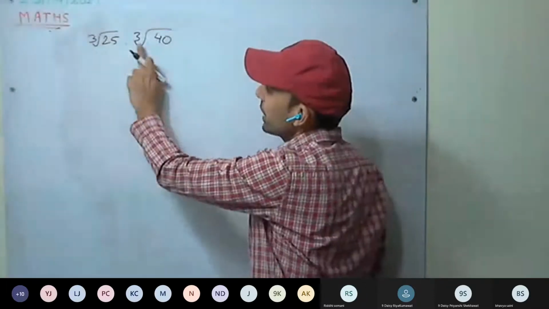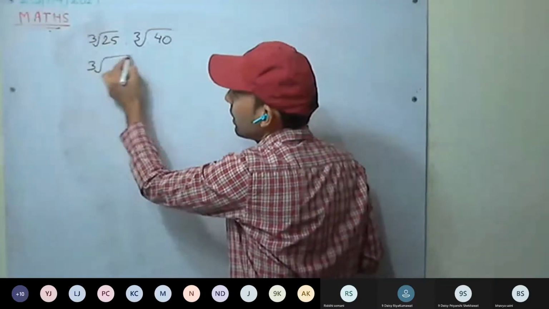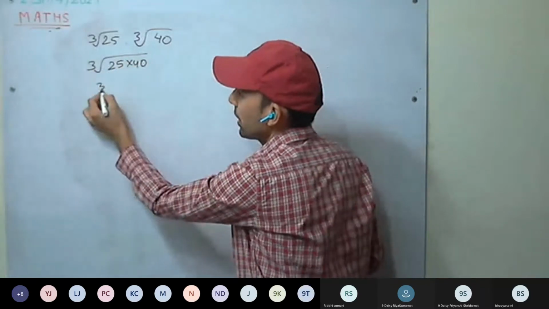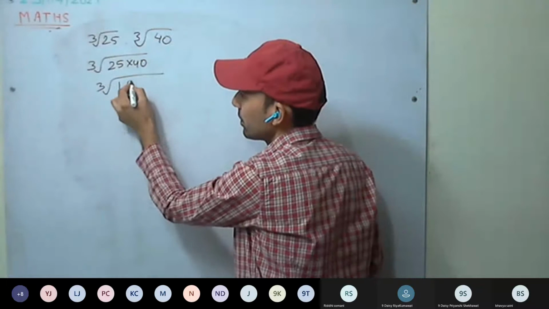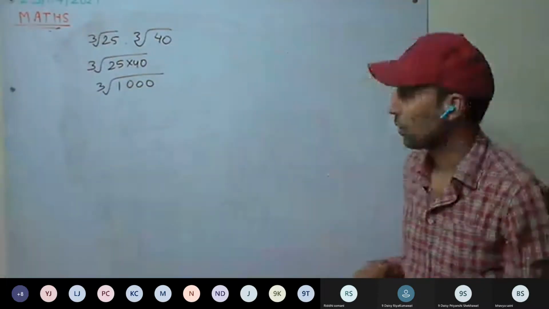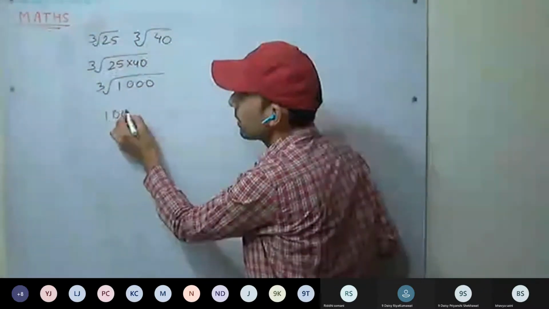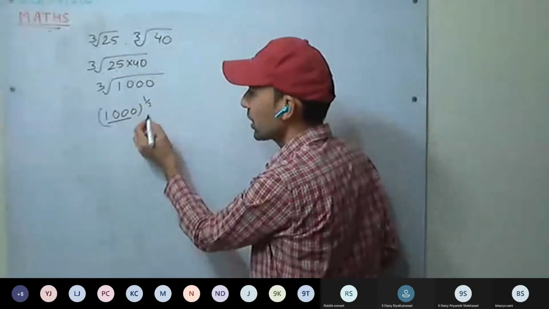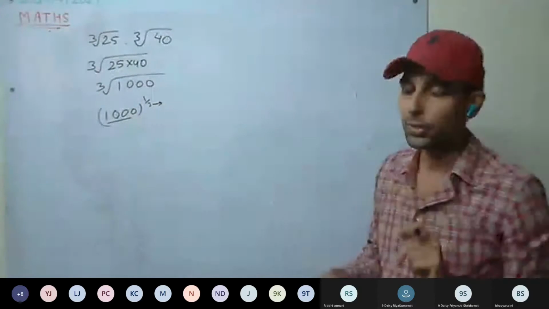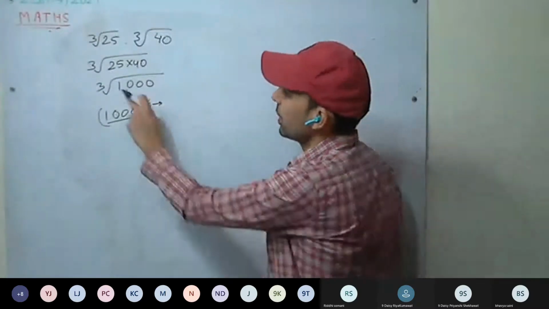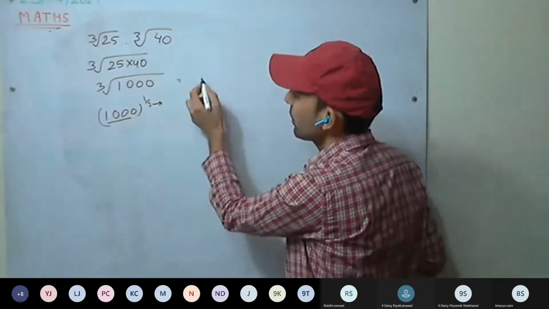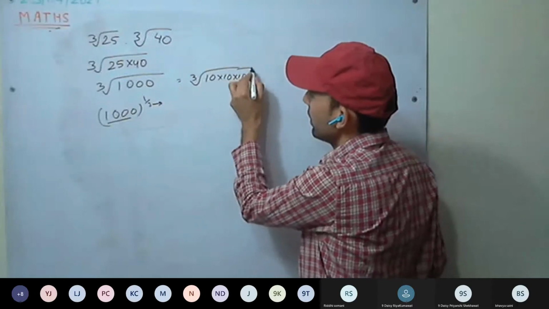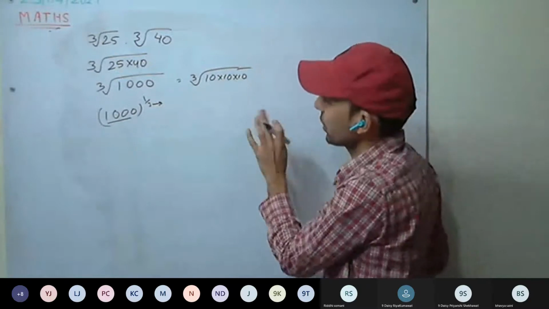Now see, both the sides are cube roots, so we can multiply. We can take it inside: 25 into 40 is how much? 1000. This can be expressed as 1000 raised to power 1 by 3. So it's a positive rational number, and 3 is a positive integer. First condition satisfied. Check the second one. Cube root of 1000, you know it. How much will it be? 10 into 10 into 10, or you can factorize and find.